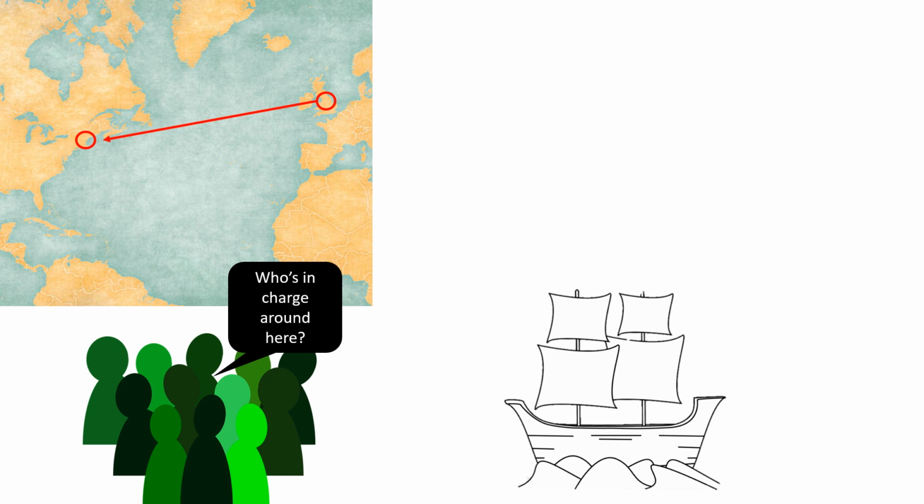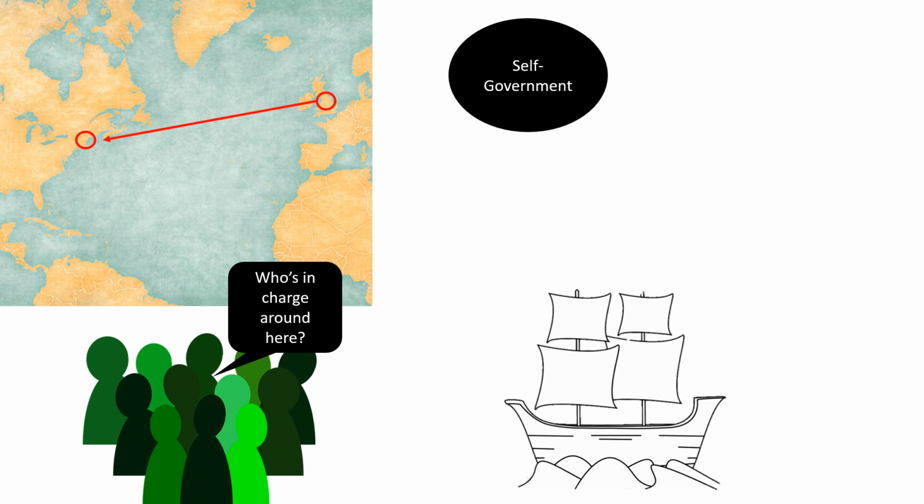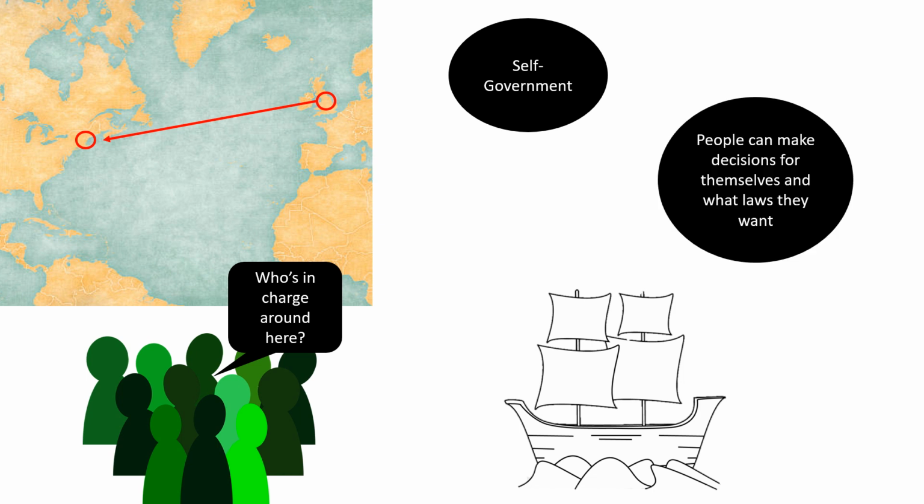The king was a whole ocean away, and the Puritans realized they would have to govern themselves and create their own laws in order to survive. The Mayflower Compact introduced the idea of self-government. Self-government was adapted by the United States to highlight the belief that people can make decisions for themselves.